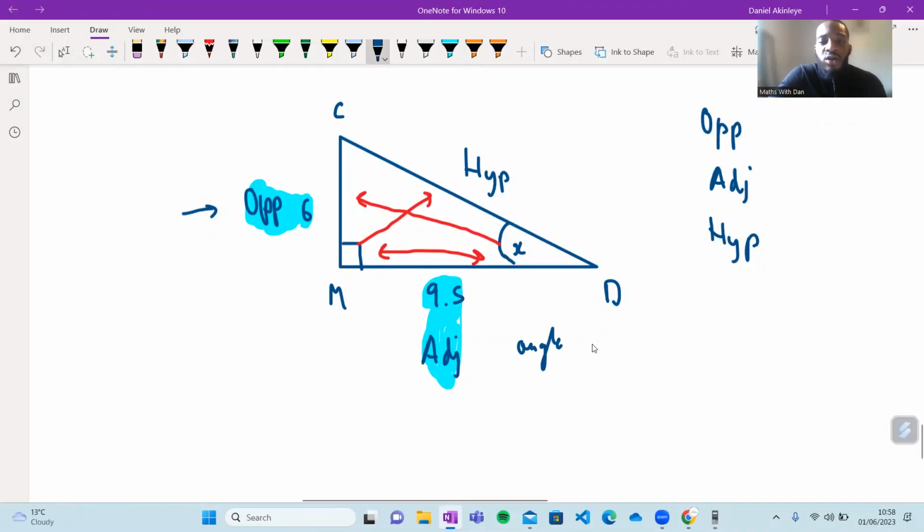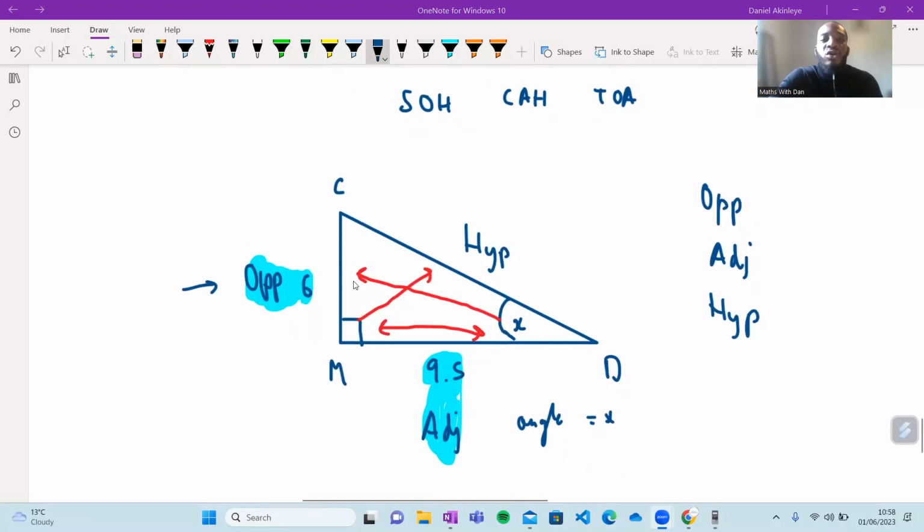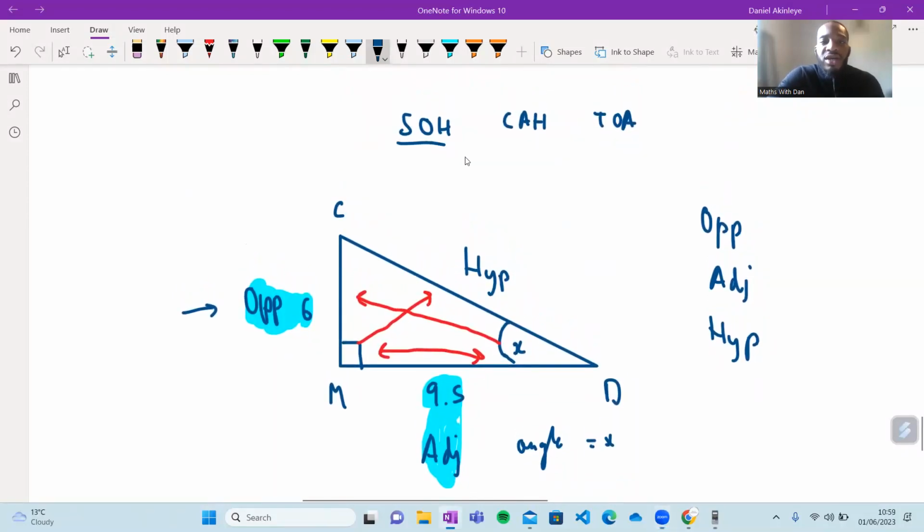Angle X. So now you ask yourself, okay, I've got this piece of information here. Which out of the three in SOHCAHTOA are we using, guys? Is it SOH? Is it CAH? Is it TOA? Can you guys tell me in the chat, please? Which one is it? Is it SOH, CAH, or TOA? I can see one answer already. Right. The correct answer is TOA.